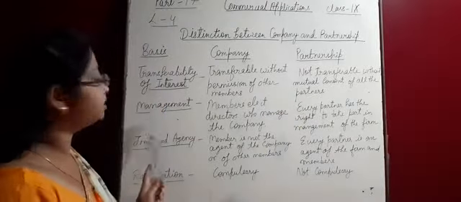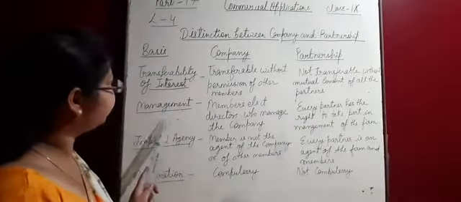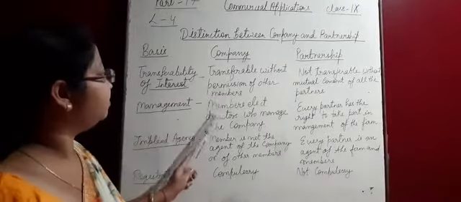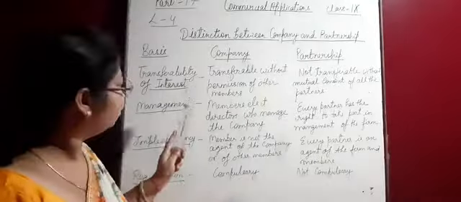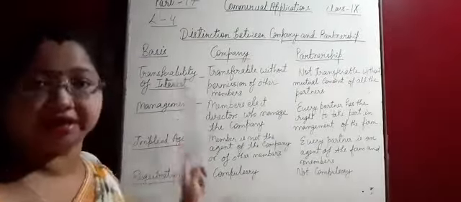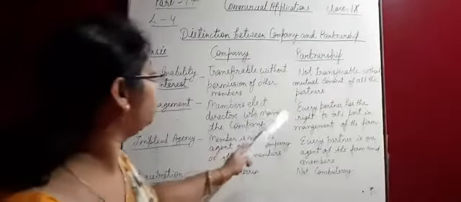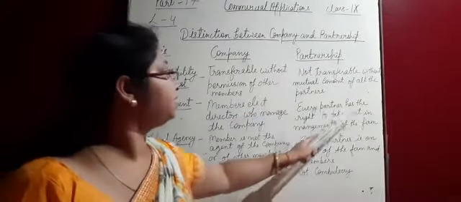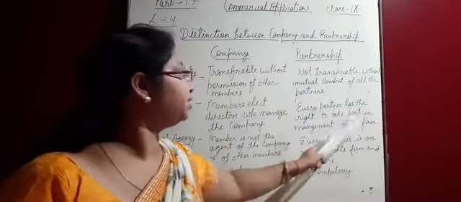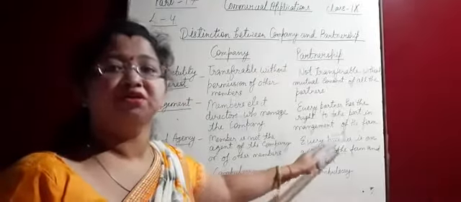Now next point is management. In company, members elect directors who manage the company. Only the members can elect the directors of the company who are going to manage the company. In partnership, every partner has the right to take part in the management of the firm.